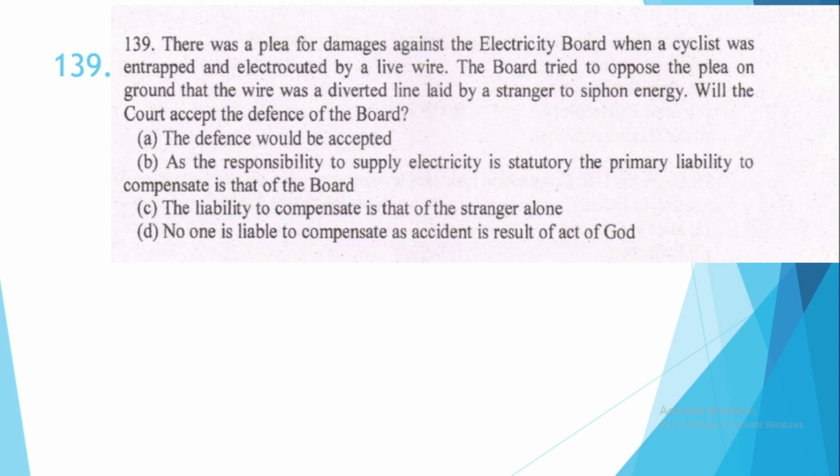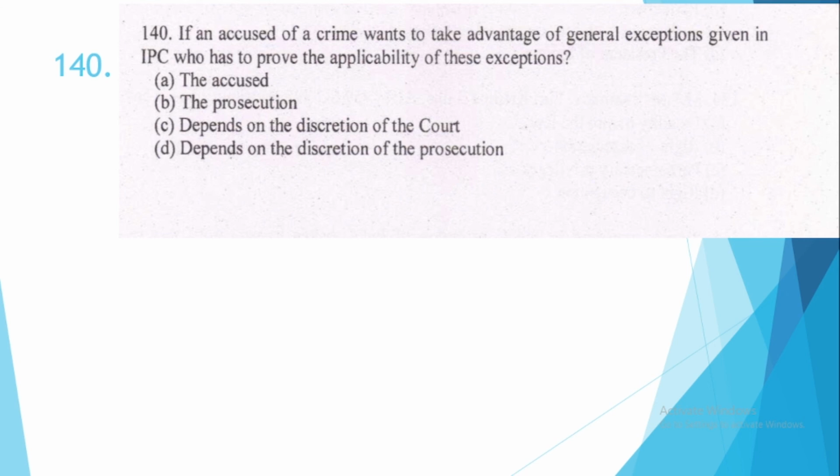139. There was a plea for damages against electricity board when a cyclist was entrapped and electrocuted by a live wire. The board tried to oppose the plea on ground that the wire was a diverted line laid by a stranger to siphon energy. Will the court accept the defense of the board? The correct option is option number B. As a responsibility to supply electricity statutory, the primary liability to compensate is that of the board. 140. The last question. If an accused of a crime wants to take advantage of general exceptions given in IPC, who has to prove applicability of these exceptions? Then the correct option would be option number A, the accused.